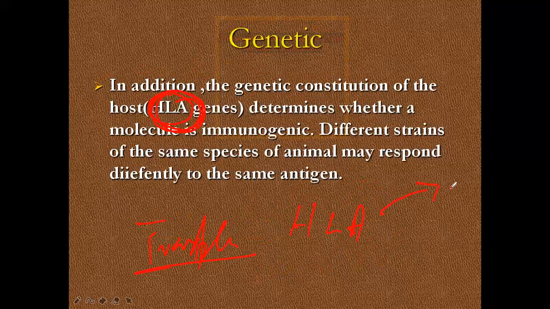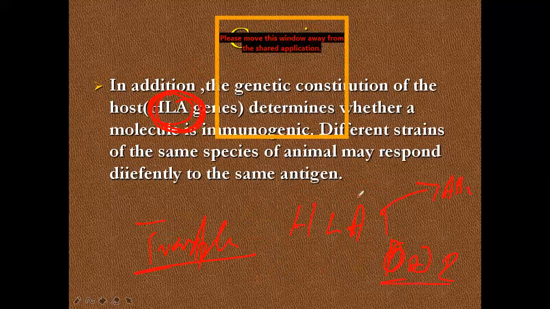There are two categories of HLA genes. There are HLA-A, B, C, D genes and one DQ and DR. There are two sets of HLA genes. If the genetic makeup is the same or more similar, then we can transplant easily. If the HLA is totally different from each other, then we can't transplant organs. Clear?